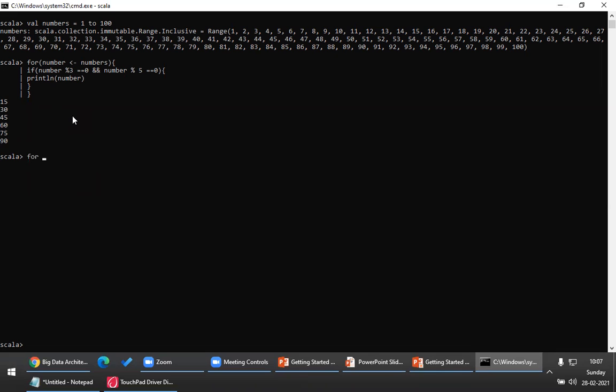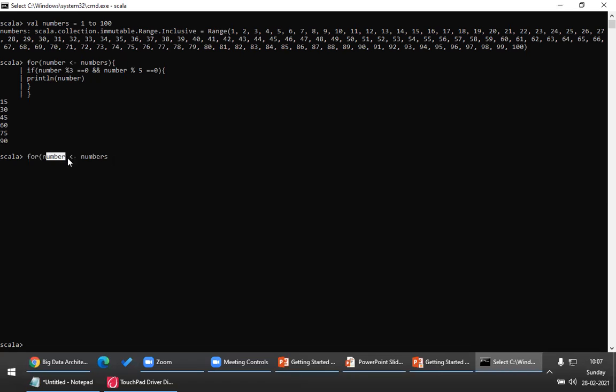For, same thing, for number in numbers. Now look at this. Inside a for loop, I can write if statements. Something very important. This is what we call pattern guards. So inside a for loop, you can write if statements. This is not available in Java. For number in numbers, that means proceed inside only when the condition is satisfied.